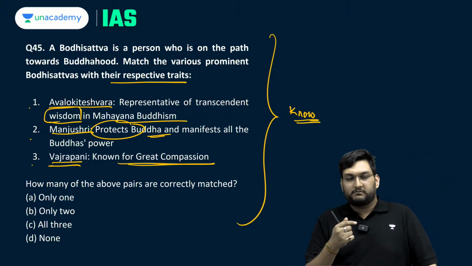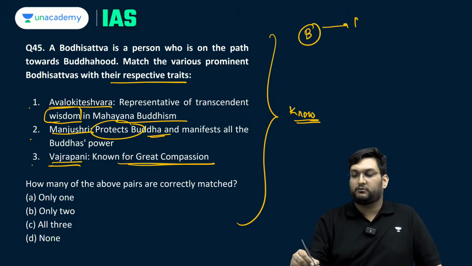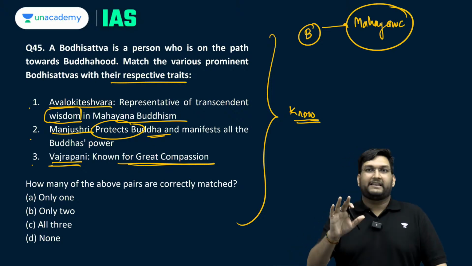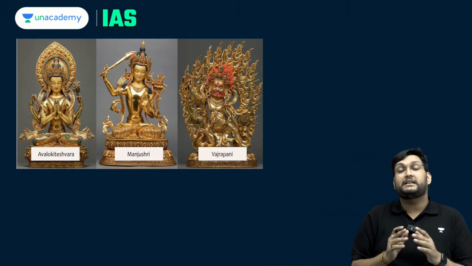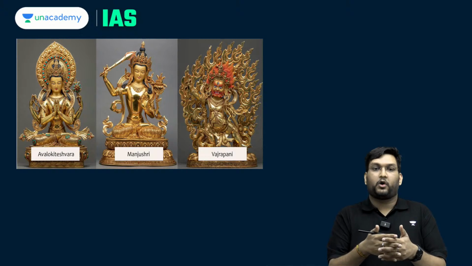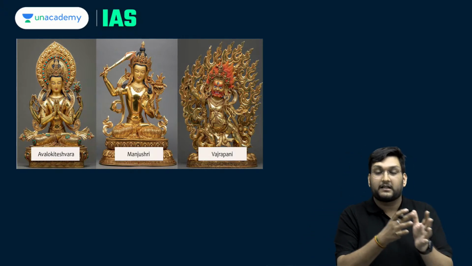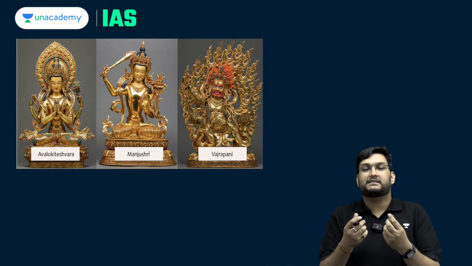Now the idea of Buddhism and Bodhisattvas, which is a very specific thing to Mahayanic Buddhism and Vajrayanic Buddhism, to be very clear, these Avalokeshwar, Manjushri and Vajrapani are considered the 3 subsidiary gods around Buddha. Basically Buddha being the main god with regards to how Mahayanic Buddhism argues that Buddha is not just a teacher but a god, and Hinayanic saying he is a good teacher, we will worship through his symbols.